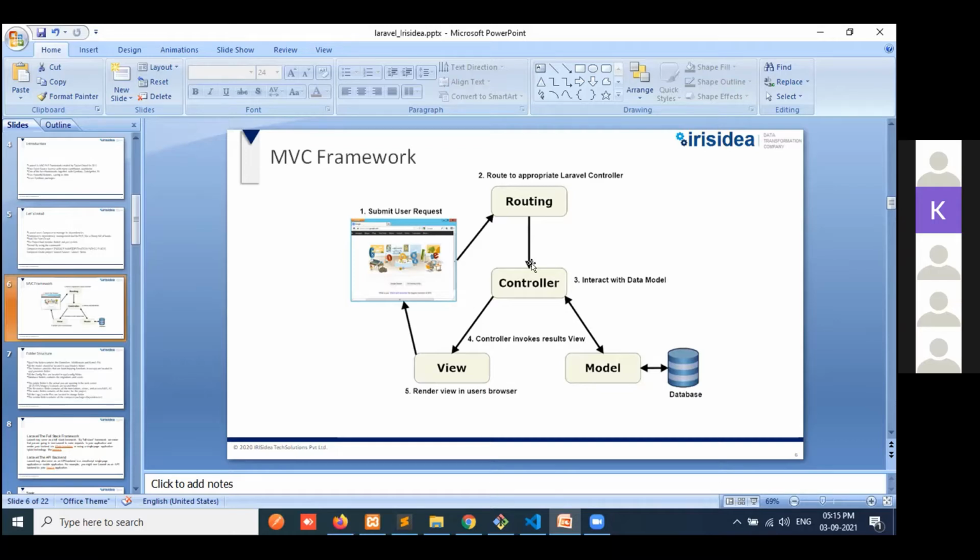And the controller will write everything, like where we have to go: to the view page, or to interact with a database. So this controls all the things. In the model, we also implement the logic. And the view page means the user interface, so that we can see it in the browser.